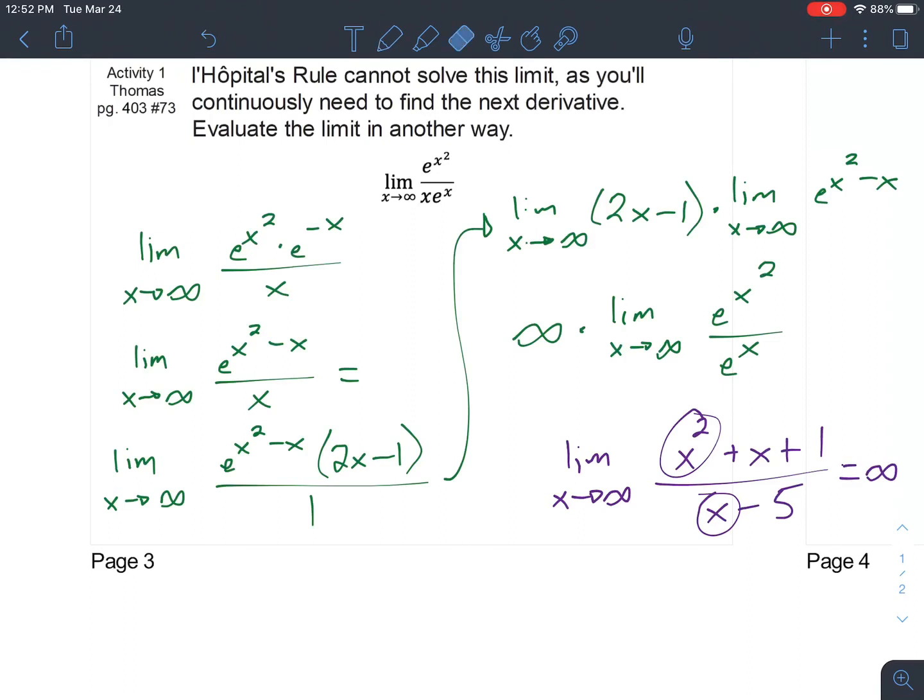If, let's say then, this was actually x squared down here, and we just have x plus 1 on top, this time, because the denominator had a larger degree than the numerator, this was going to be 0. And then the last one was if they happen to have the same power, then we just did the ratio of the leading coefficients, and the answer was 2.